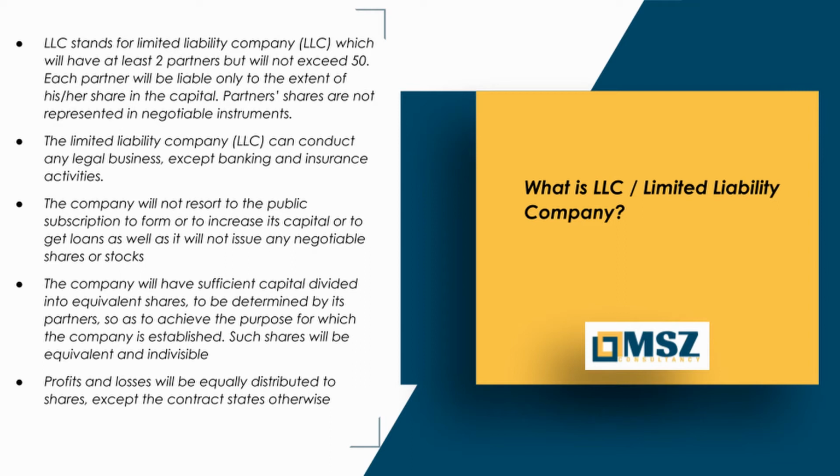The company will not resort to public subscription to form or to increase its capital or to get loans, and it will not issue any negotiable shares or stocks. The company will have sufficient capital divided into equivalent shares, to be determined by its partners, so as to achieve the purpose for which the company is established. Such shares will be equivalent and indivisible. Profits and losses will be equally distributed to shares, except where the contract states otherwise.